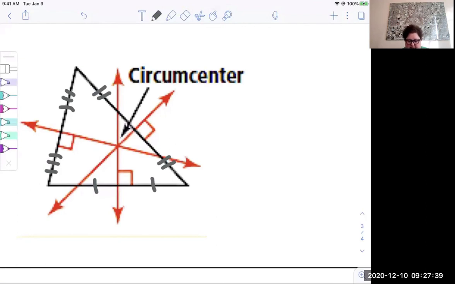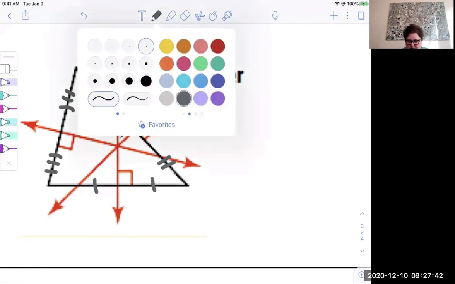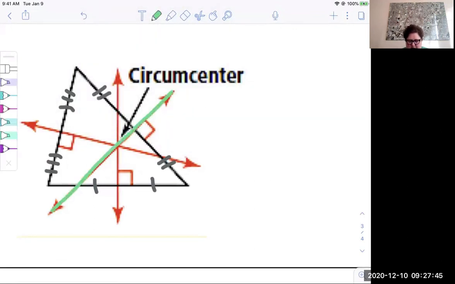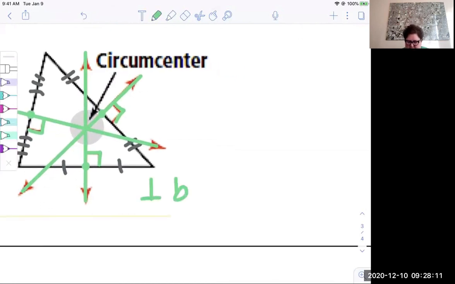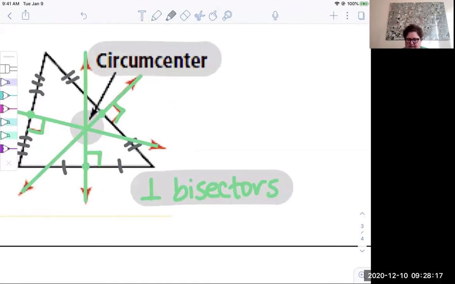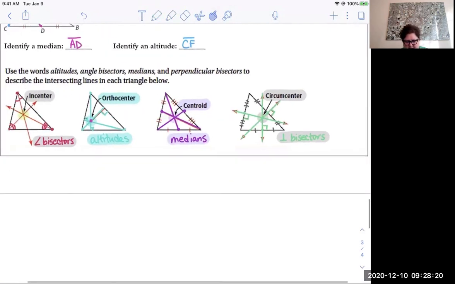So remember that perpendicular bisectors are segments that go perpendicular to a side of the triangle through its midpoint. Perpendicular to a side of the triangle through its midpoint. And then perpendicular to a side of the triangle through its midpoint. So you have to have the right angle marks, and also it should have been marked as those were being midpoints. And so the circumcenter is that point of concurrency right there, and it comes from the perpendicular bisectors. Circumcenter is the special name for the point where the perpendicular bisectors meet.